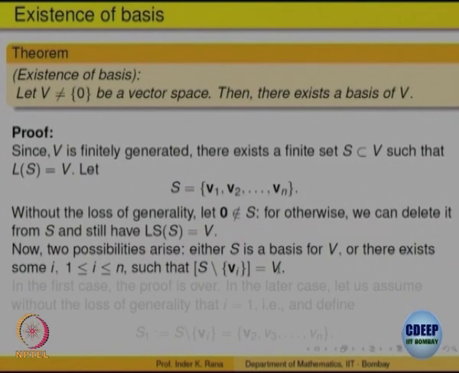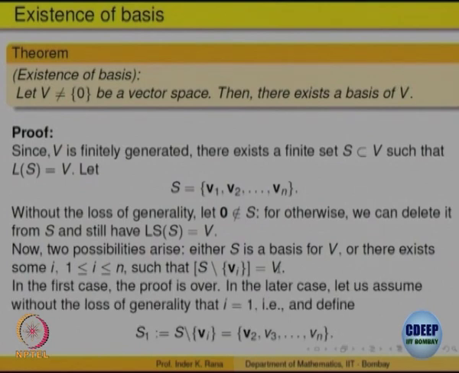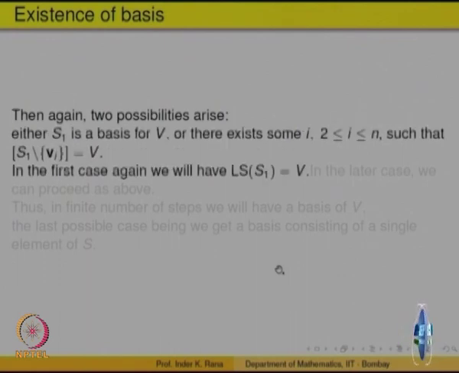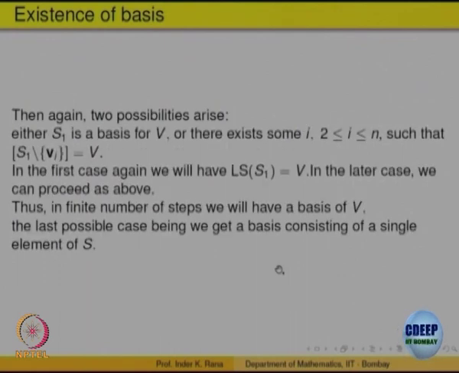Once you have removed one, again check whether that is a basis or not. If not, remove another one if required and go on doing it. So in a finite number of steps you will get a subset of S which cannot be reduced further, and that is a basis, because S is only a finite set.